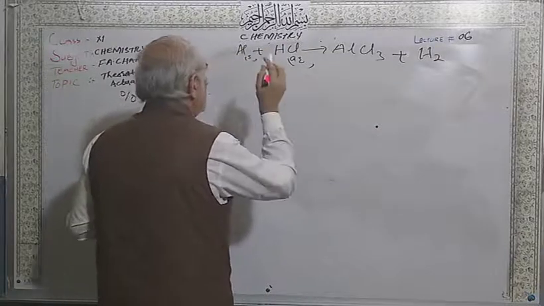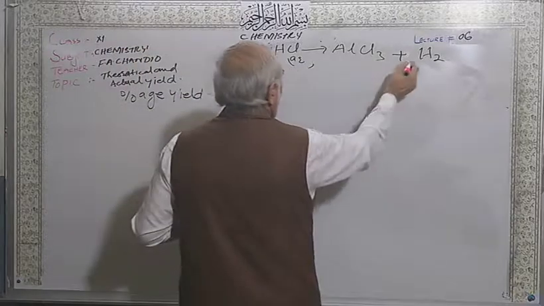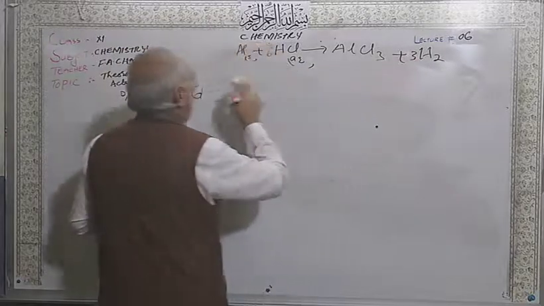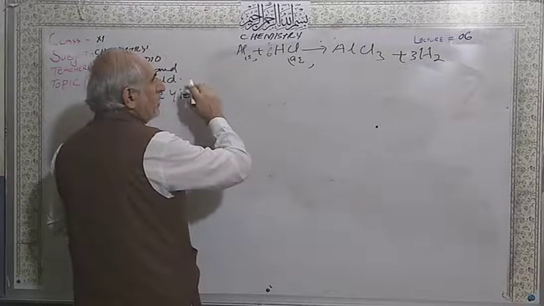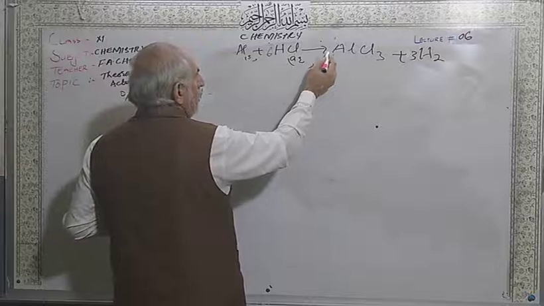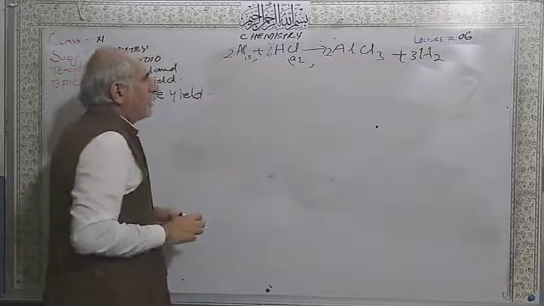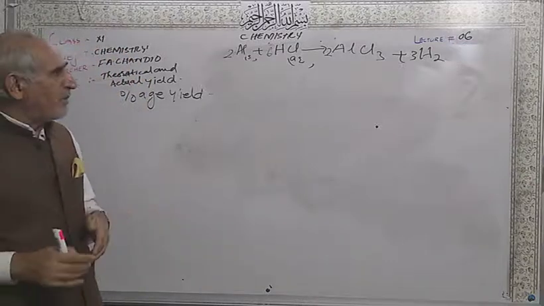So this will be 6, this will be 3, and aluminum will be 2. So this is a balanced chemical equation.